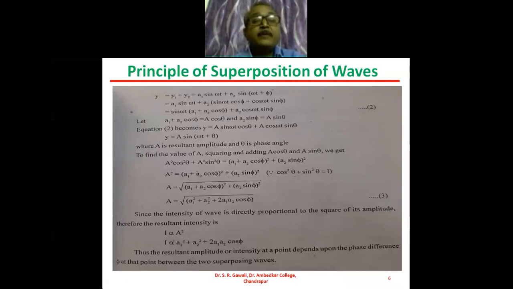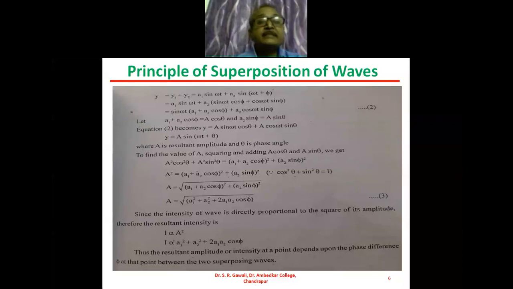And therefore we get A is equal to under root of a1 square plus a2 square plus 2 times a1 a2 cos of phi. This is the equation number 2. So this equation number 2 gives the resultant amplitude of the two waves when these two waves overlap one another at a point in the medium.